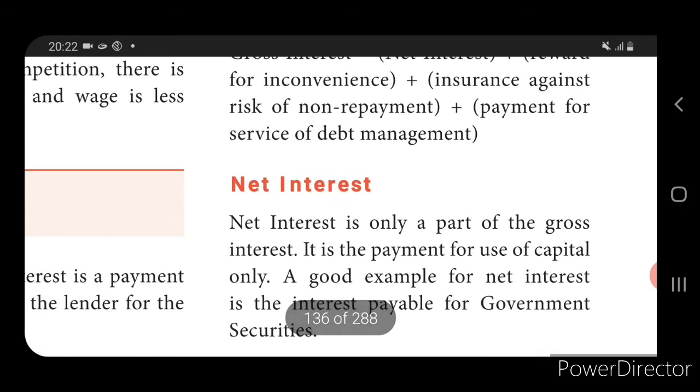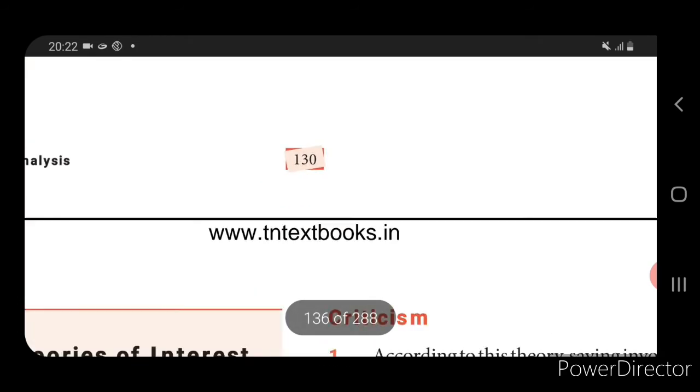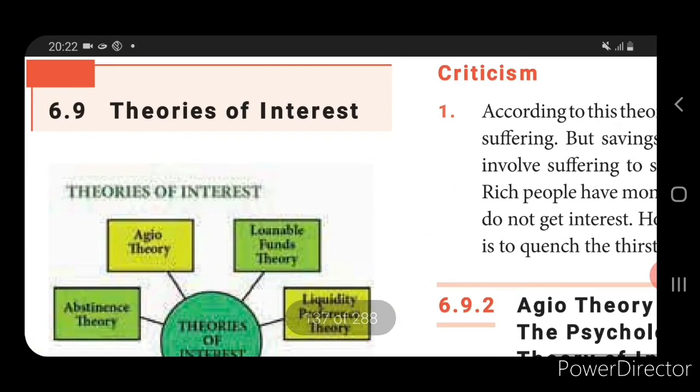Net interest is generally apart from the gross interest. For example, through purchasing government securities, you might be receiving a certain amount of interest, that is called net interest.